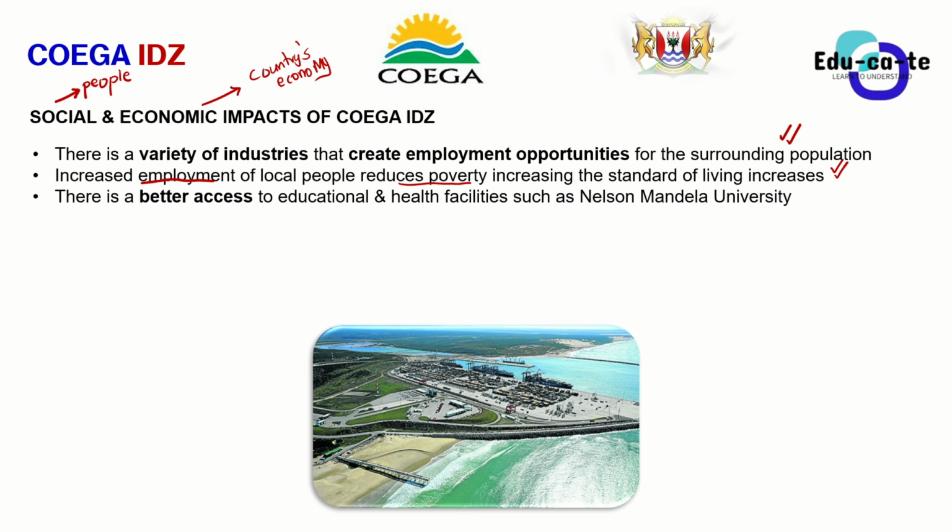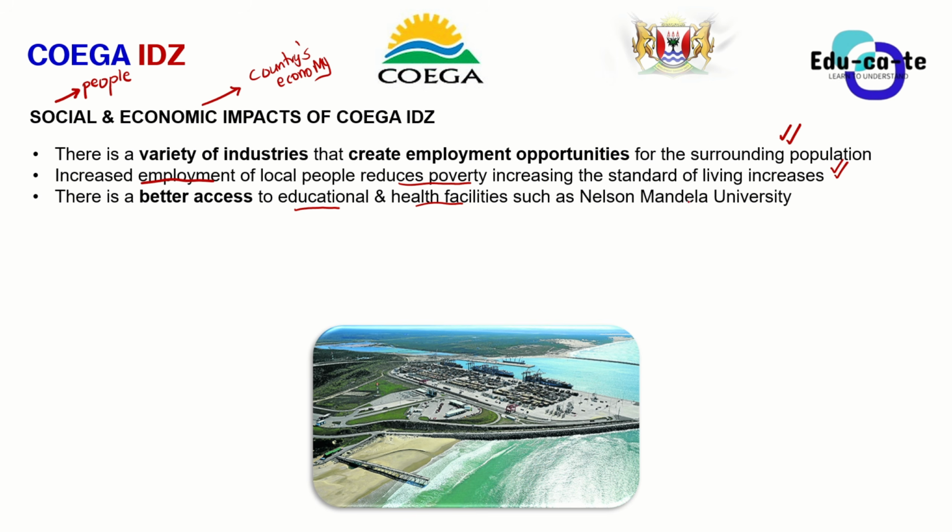That's a good thing, because the Eastern Cape has quite a lot of universities compared to most provinces. That shows that education is being promoted there, and it helps us because it develops our minds and our literacy rate increases. There is always better access to those educational as well as health facilities, your clinics and all of that.